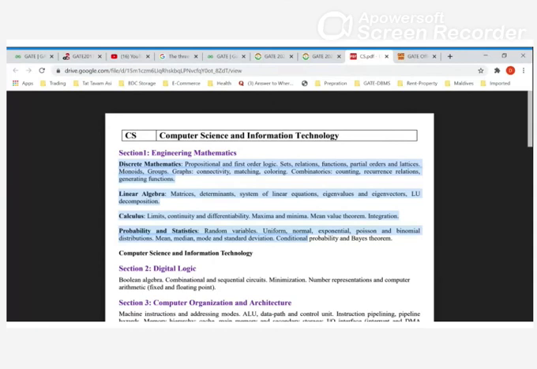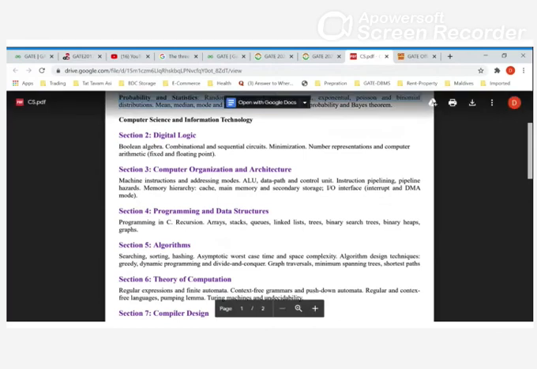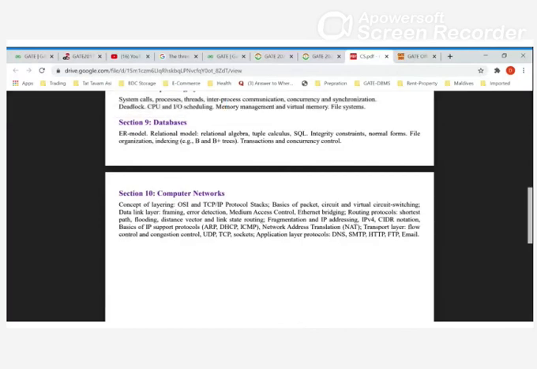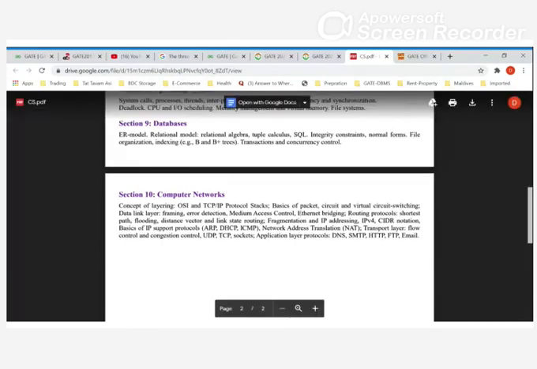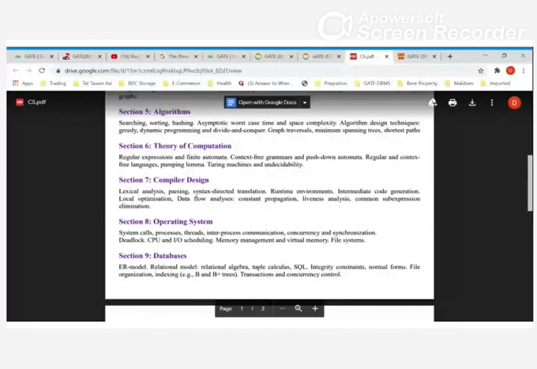So there are 9 sections, right? Section 2 to section 10, which means 10 minus 2 plus 1, 9 sections are there. So if you divide 72 by 9 equally, let's suppose, it's 8 marks per subject. But there is a chance that your compiler design will be only 6 marks. There is a chance 8 marks also possible, don't know, but 6 marks. So each subject is very important. You can't skip. 8 marks is more than enough.